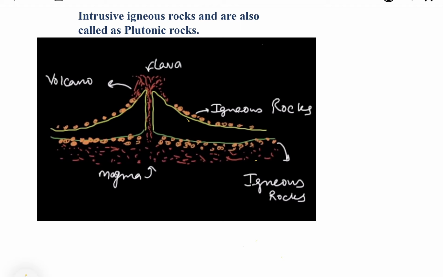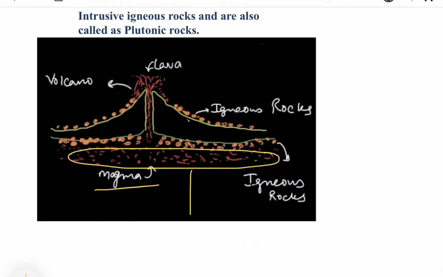Now again the picture of volcano. Now in this volcanic picture, this magma cools down inside the earth surface, and when the cooling takes place inside the earth surface, that cooling process is very slow and the solidification process is automatically slow. So the rocks which are formed in such a way have larger particles, and the best example of this is granite.